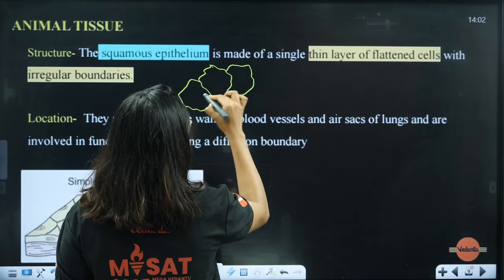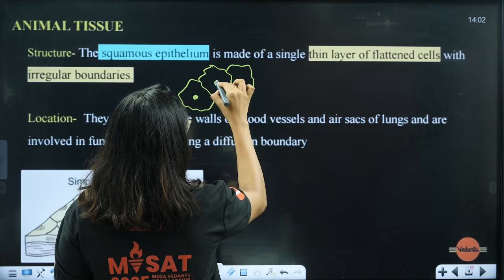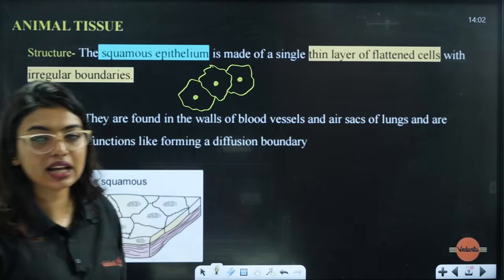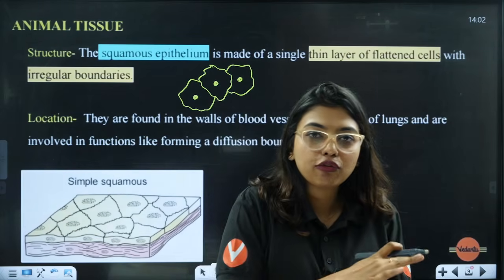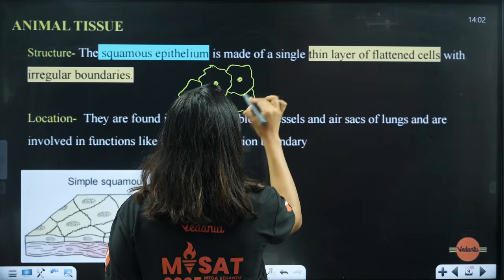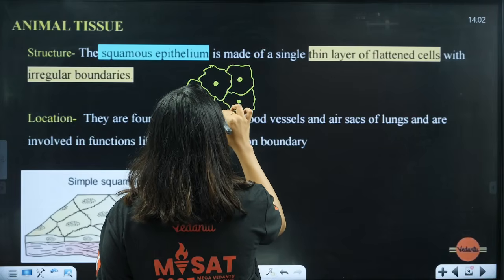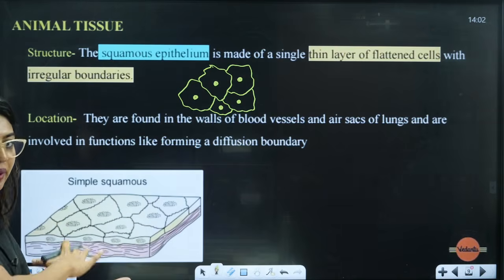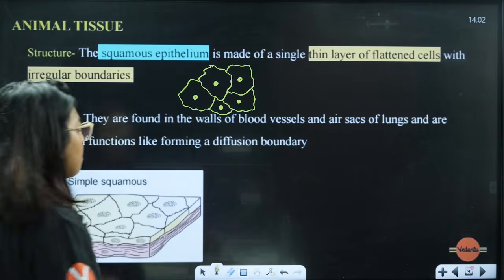So, students, people call this squamous cell a pavement membrane. What is a pavement membrane? A membrane that is completely flat. Correct? Now if you see, look at this. This looks like a mat, right? It looks like a mat, fully proper like a pavement membrane.